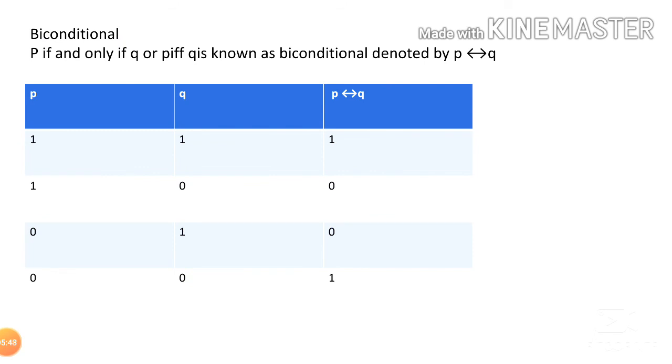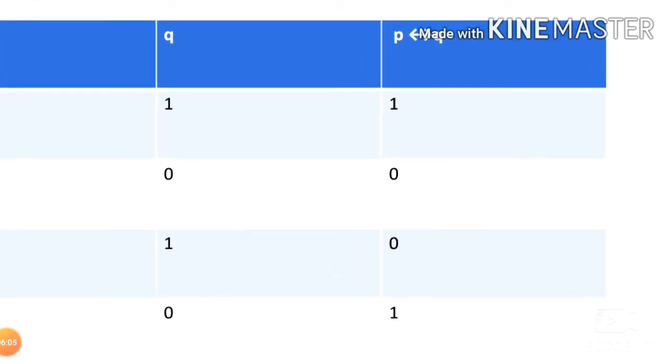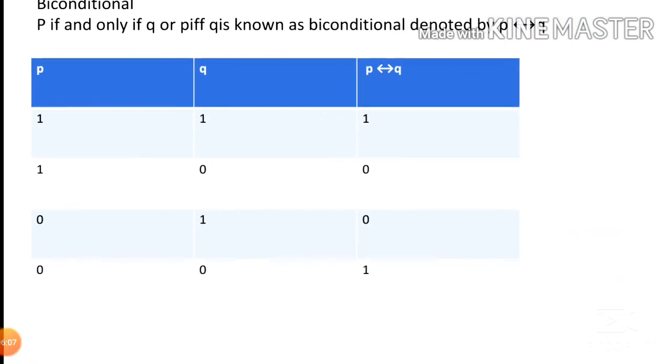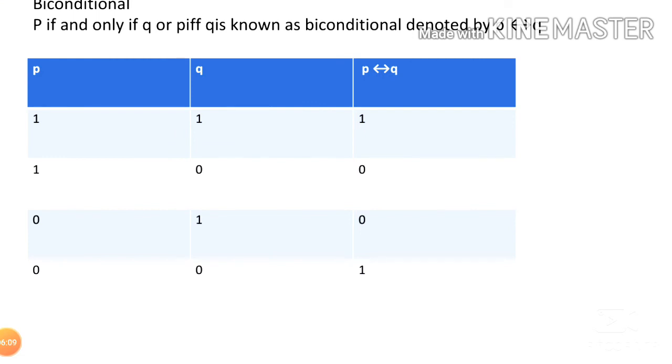Biconditional is P if and only if Q, or P iff Q, both are the same, known as biconditional, denoted by the symbol. The symbol is given here. So we can see the truth table. If one of them is false, it is false.